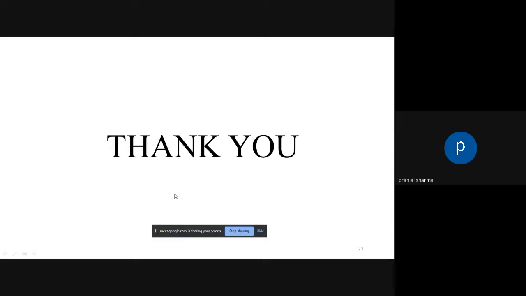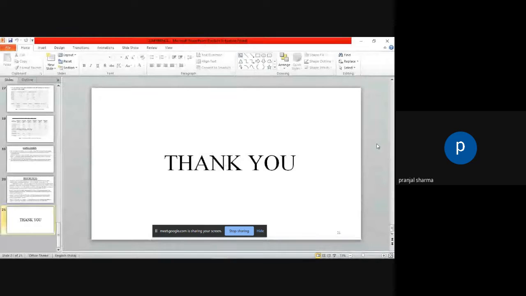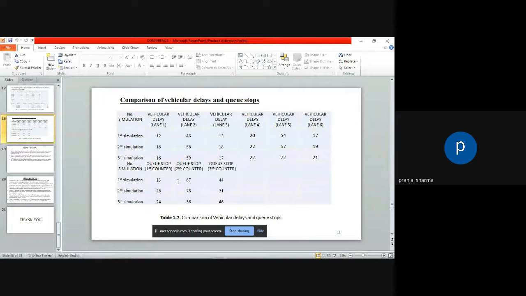Okay. So how will you say vehicles are traveling in a queue? So Q actually represents the line of vehicles. But how will you justify that all the vehicles are traveling in a queue? Here you can see that on the first counter there are 13 queue stops, on the second 67 and 44. It represents that there are 13 vehicles which actually stop. They are not moving. So basically this represents the number of vehicles which are actually in a queue length.